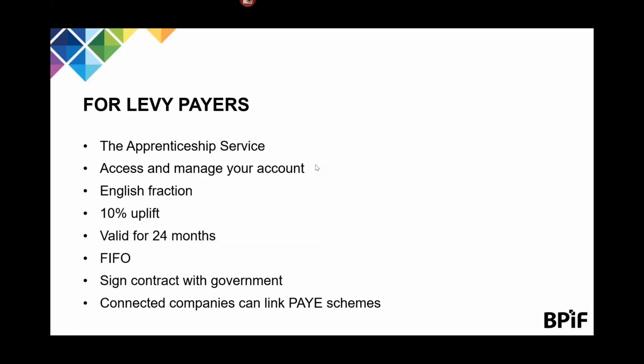The government has launched a new system called the Apprenticeship Service, which was previously known as the Digital Apprenticeship Service, or DAS. This system is for levy payers only and allows them to access and manage their account. When your levy payments, the portion relating to your England businesses, enters your account, the government will add a 10% uplift to them. And these funds are valid for 24 months. All transactions will be on a FIFO basis, so first in, first out.